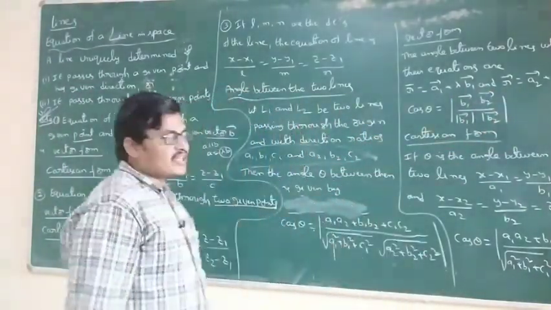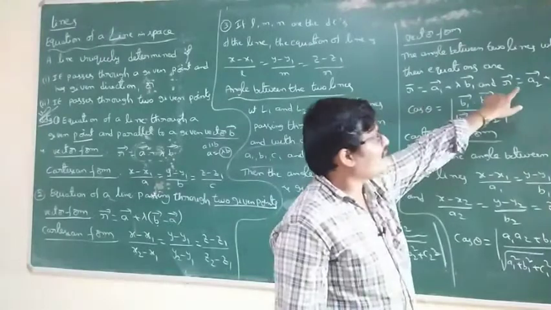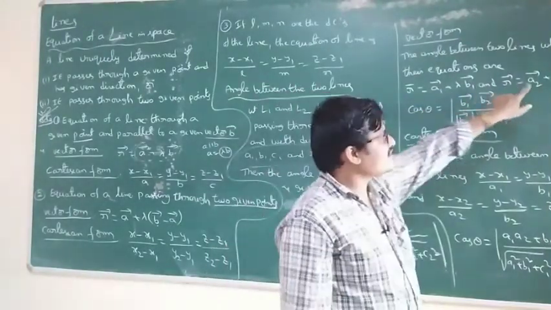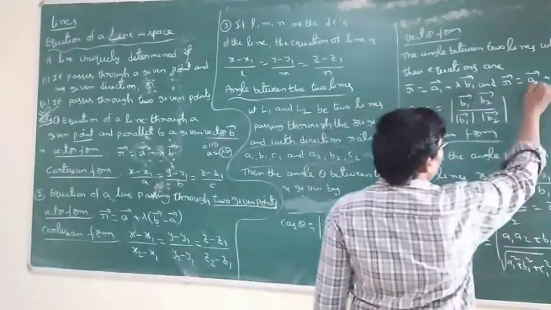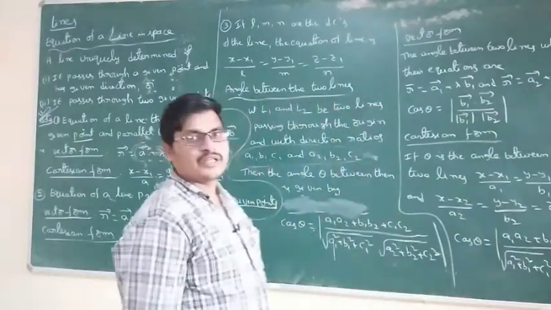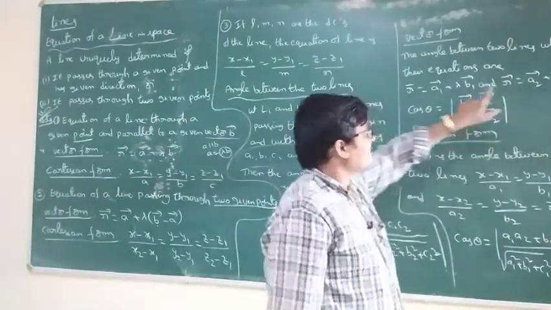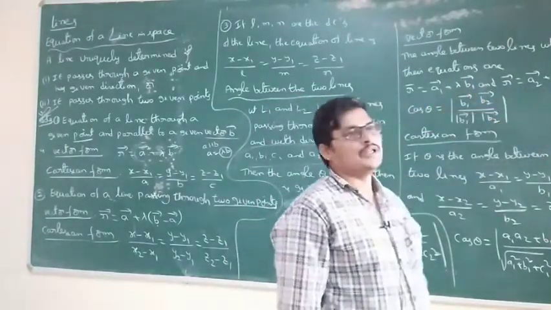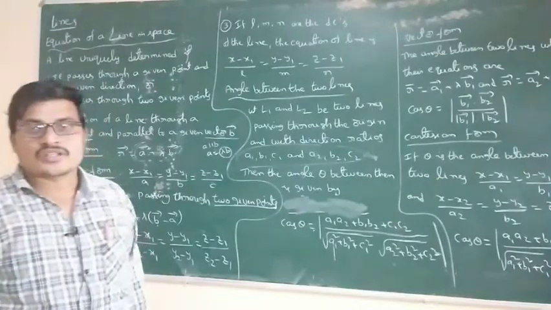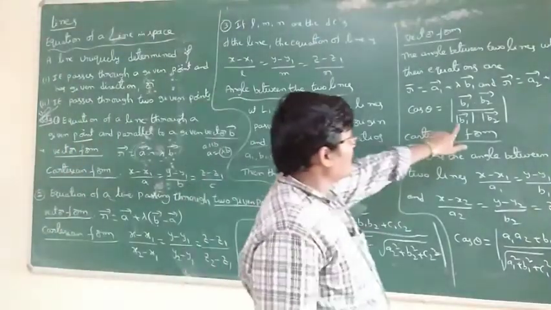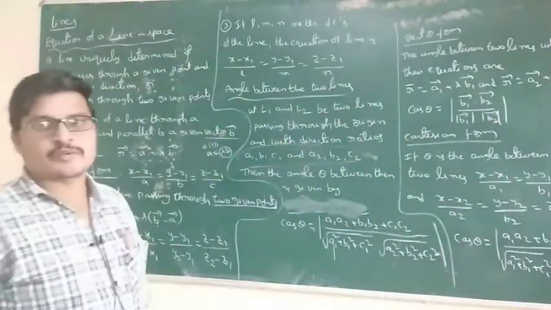Next, vector form. The angle between the two lines when their equations are given in vector form. Find the angle: cos theta. Only the vectors are considered. a1 bar and a2 bar are points, and points are not considered. Only lambda into b1 bar and lambda into b2 bar. First we have to find b1 dot b2. In vectors, the dot product or scalar product is b1 dot b2, which is mod b1 bar into mod b2 bar, where the modulus is root of a square plus b square plus c square.